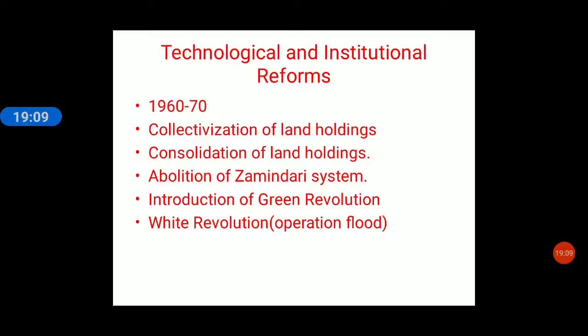So in the states of Punjab and Haryana, with the encouragement of the package program introduced by the government of India under the leadership of our Prime Minister at that time, Mrs. Indira Gandhi, this Green Revolution started, and all the modern farming methods like pesticides, chemical weedicides, fungicides, then harvesters, cultivators,